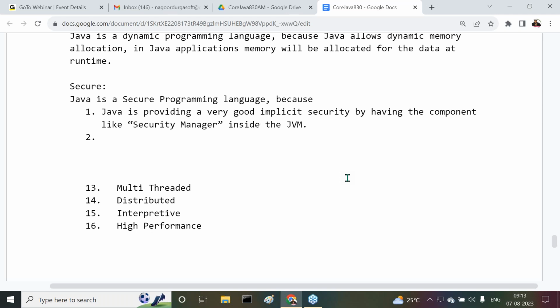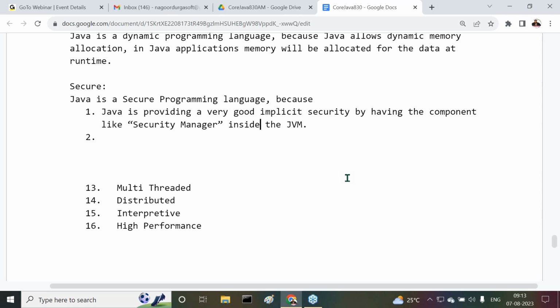This security manager uses a bytecode verifier internally. Whatever bytecode we are executing, it will verify whether this bytecode is proper or not. It will check that the bytecode formats are good, whether any malformations are available, and whether it was generated by proper compilers. Everything is checked internally.